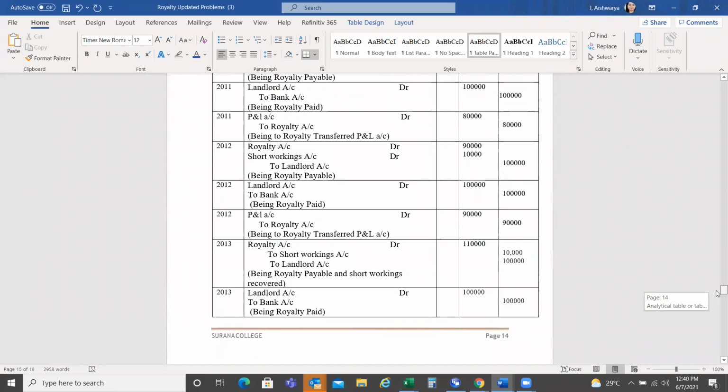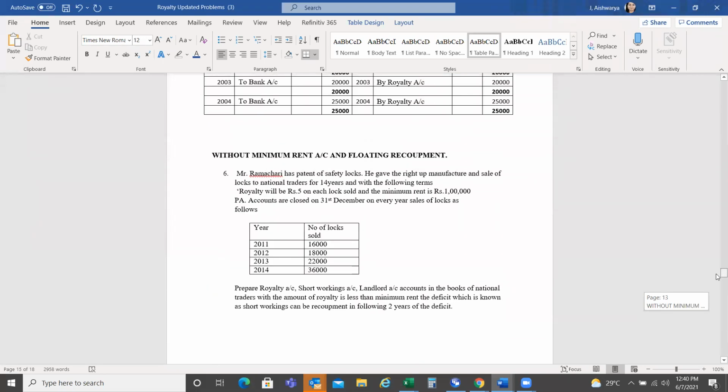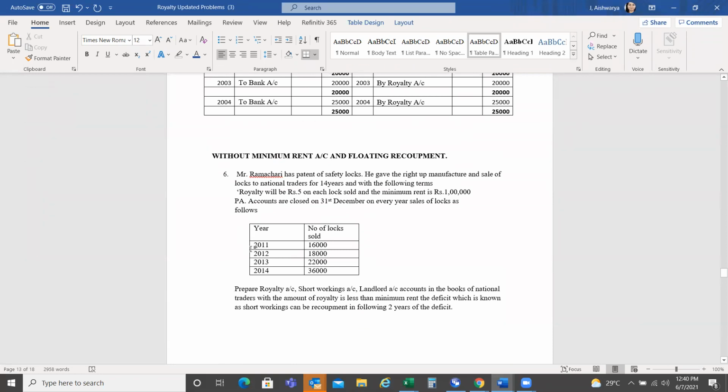Yes, ma'am. See, 2011 over, short workings 2012 over, 2013 and 14 also over. All the years of journal entries we have completed. Here they have told you to prepare the royalty account, short workings account, landlord account, not the journal entries. But we have to prepare journal entries first, then only can we write the ledger accounts. Otherwise it will be very difficult for us.